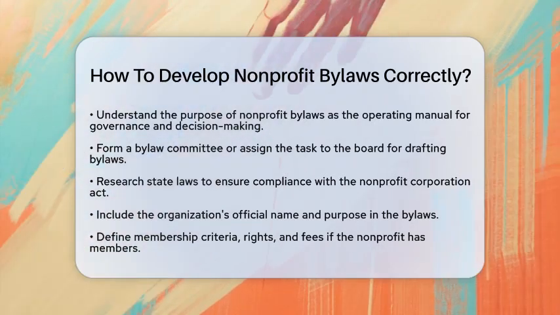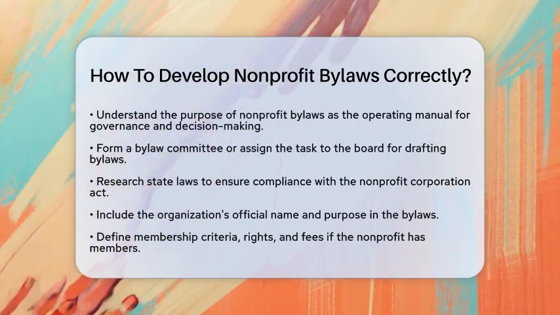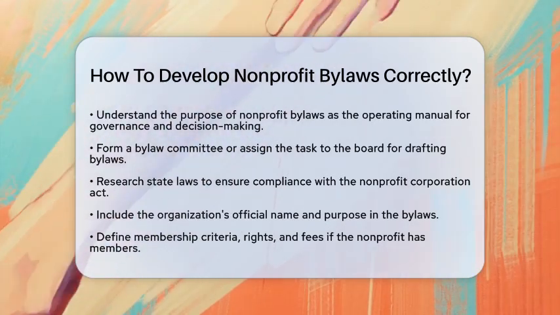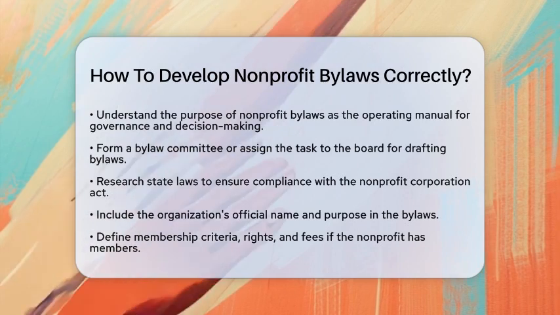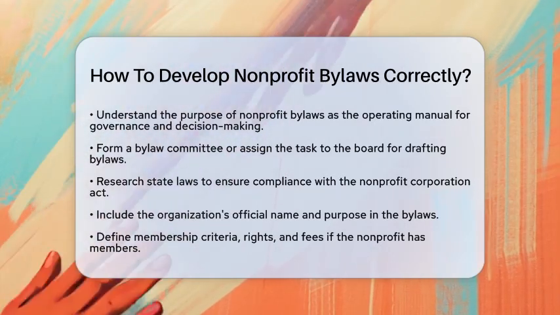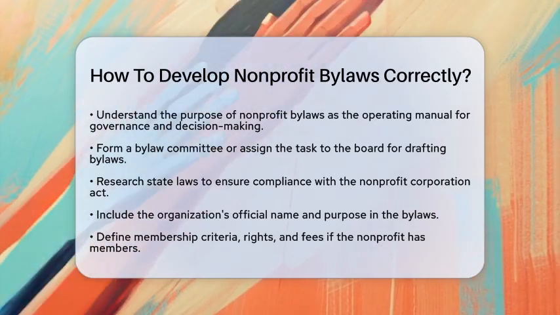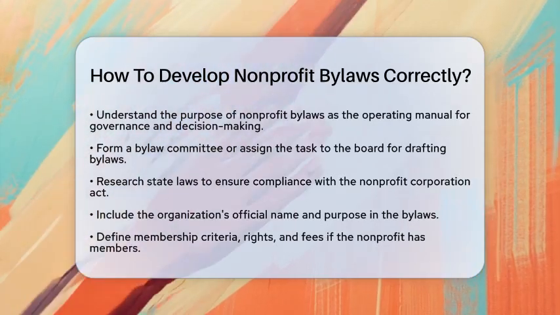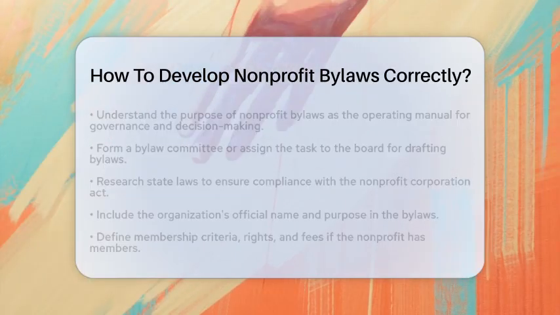To start, form a bylaw committee or assign the task to your board. This group should research the laws in your state. Bylaws must comply with the Nonprofit Corporation Act of the state where your organization is incorporated. This legal compliance is vital for making sure your bylaws are enforceable and align with federal tax requirements if you want tax-exempt status.